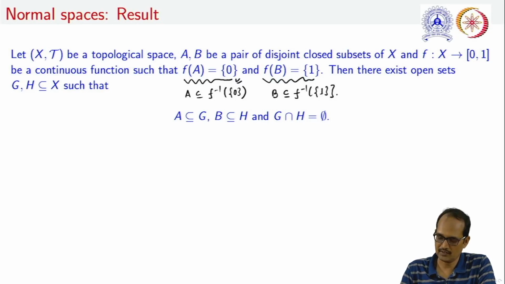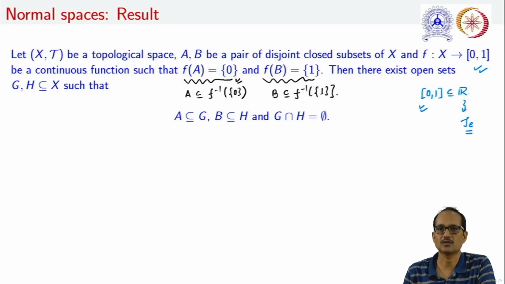It is to be noted that the codomain is the closed interval [0, 1], and this interval is a subset of the set of reals, and this set of reals is endowed with the Euclidean topology. So we can talk about the relative topology on this closed interval [0, 1], and in case of relative topology on this closed interval [0, 1], we can construct open sets in [0, 1].